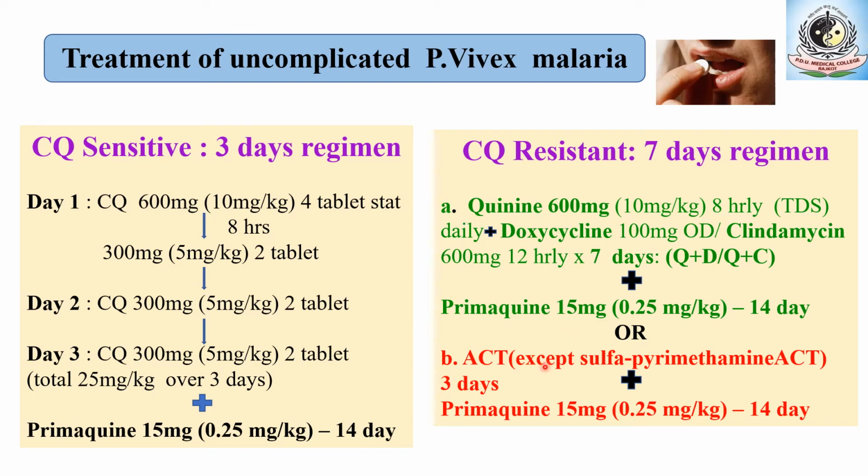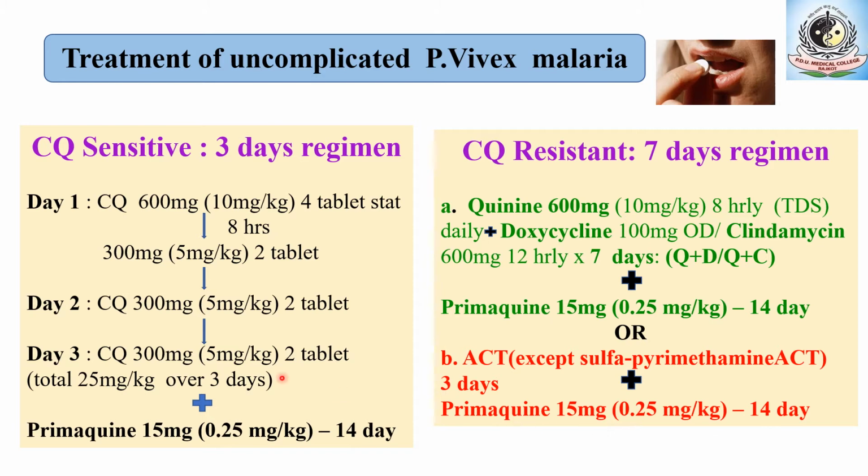Currently, after the discovery of artemisinin, the drug of choice for chloroquine resistant P. vivax malaria is artemisinin combination therapy. Except the sulfapyrimethamine combination containing ACT, which should not be used. This combination is used for 3 days of therapy, again followed by the gametocidal drug for the complete cure, that is primaquine 15 milligram, 0.25 milligram per kilogram for 14 days.